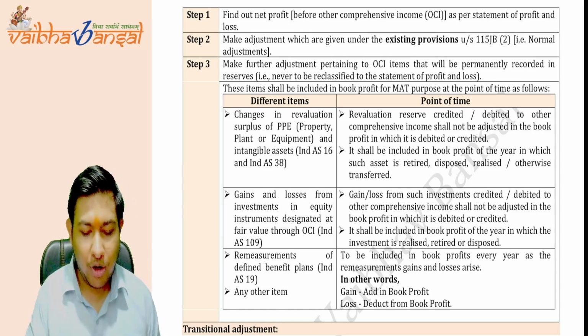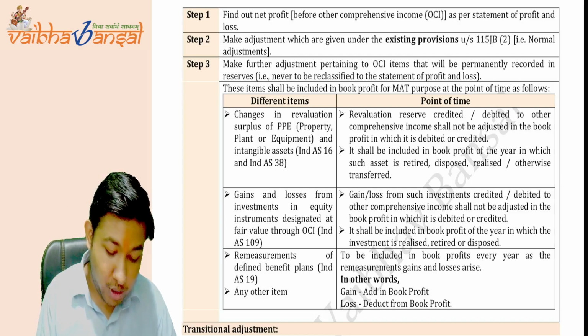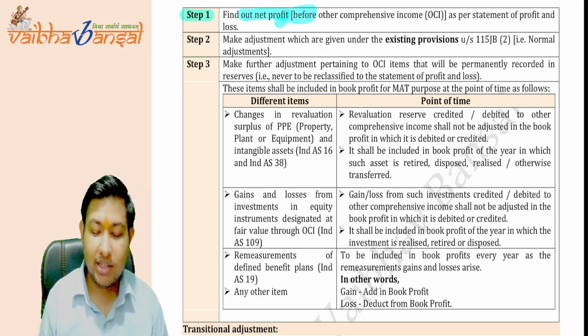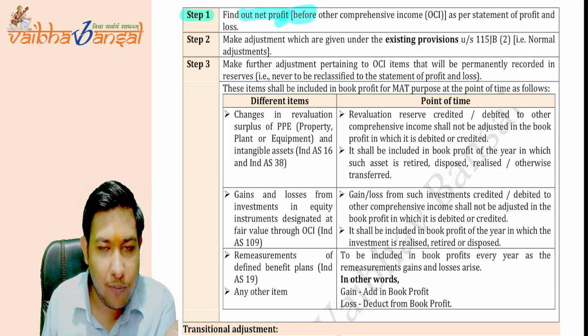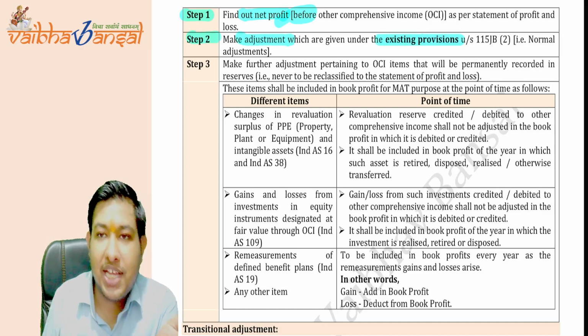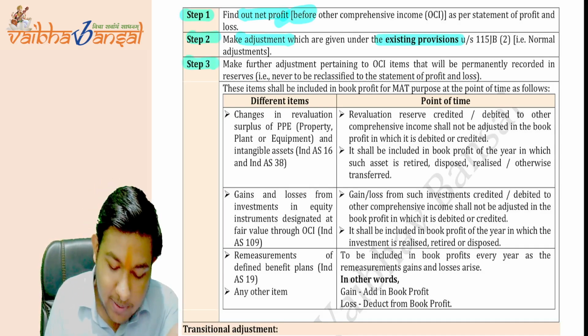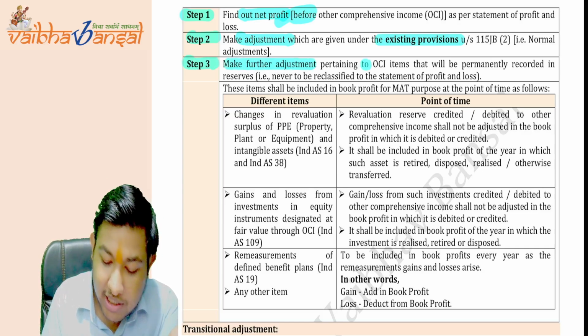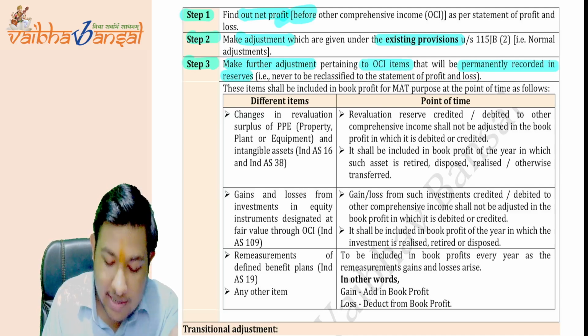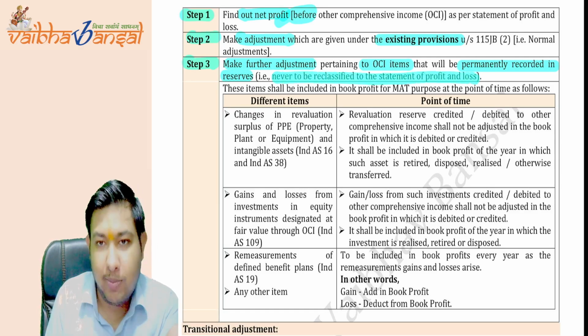Is this point clear? So step number one is to find out the net profit before other comprehensive income as per the statement of P&L. Then step number two, make all the adjustments as per the existing provisions. And step number three, make further adjustment pertaining to OCI that will be permanently recorded in the reserve, that is, never reclassified to the statement of P&L.